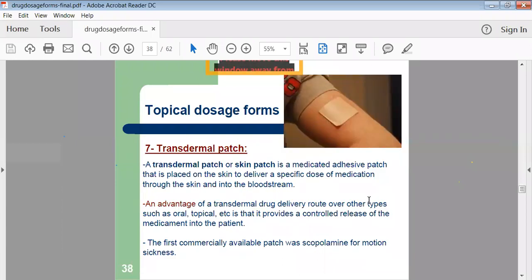Then some patches are there. They also come under topical dosage forms. See, this Handyplast is one patch which is available in the market. Most people utilize that patch. So they are called patches or films. Generally, when we apply them on your skin, slowly they release the drug from that patch inside your skin. They are called transdermal patches.